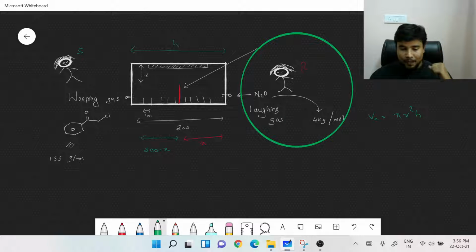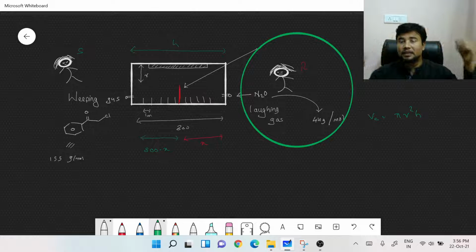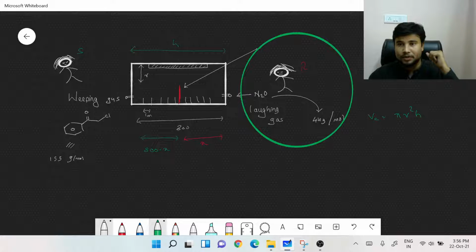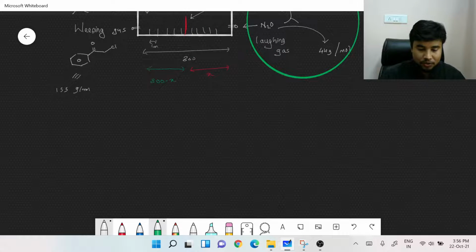Going further, let us understand what we could do. We could imagine, when the gas goes in, what happens to the gas? Gas doesn't stay there. It starts spreading. It starts diffusing. So this process of diffusion is the key to solving this question. All that we need is this diffusion. So what you need to do here is use diffusion.